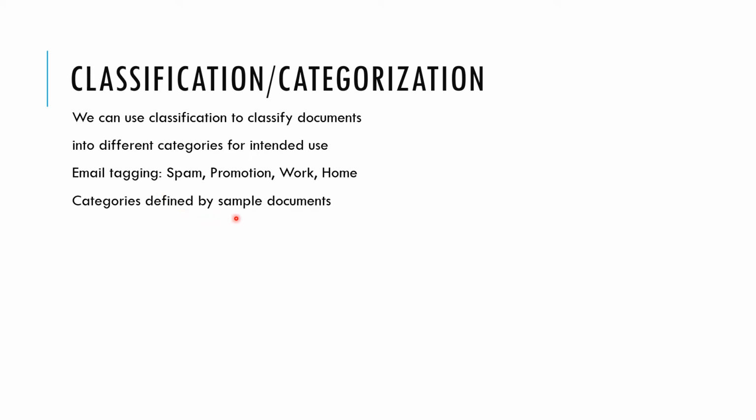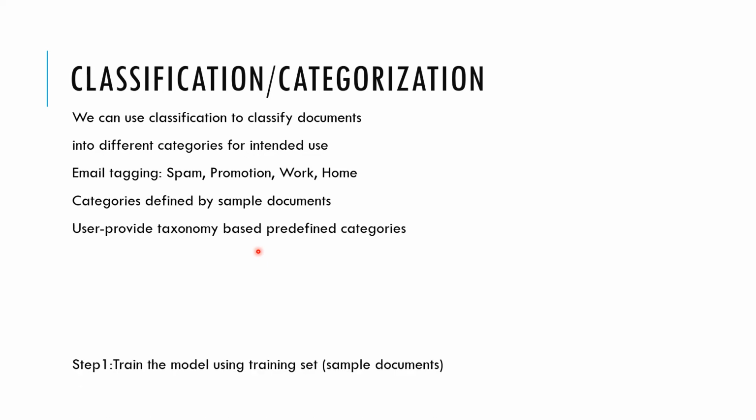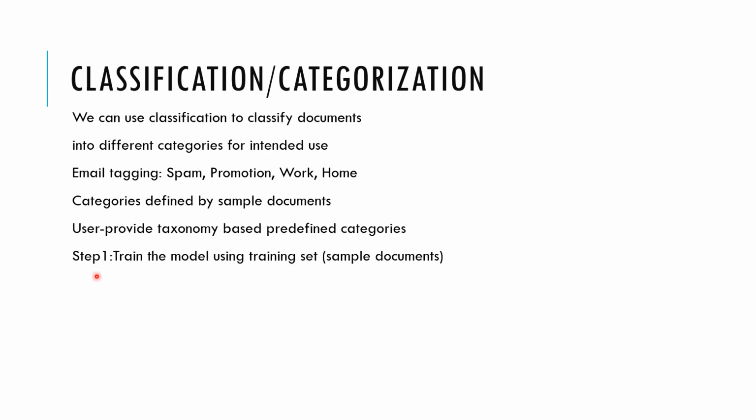So categories are defined by sample documents. Basically, to train a classification model, you need training data, right? This can be provided by the domain experts who have already tagged those documents into different categories. So we need the training data because we need a response variable for classification. It's supervised learning. Clustering is unsupervised learning. So based on this we train the model. And the user provides taxonomy-based predefined categories, something like that. So there are two steps.